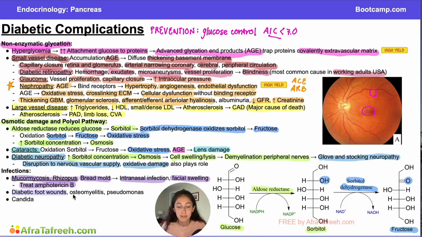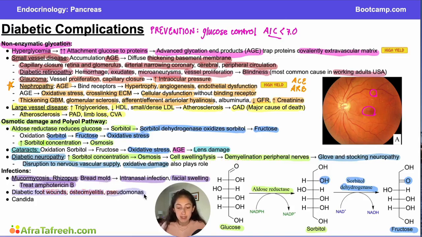So these wounds just kind of fester over time and can get worse and worse, which is why patients with diabetes are at an increased risk for osteomyelitis. If you have this wound that over time gets down all the way to bone and your bone is exposed, that's a huge risk for bacteria to get in there and cause osteomyelitis, which is why if you ever see a diabetic foot wound where you're able to stick something in there and touch bone, or you even have a high suspicion that bone is exposed, you need to get imaging to evaluate for osteomyelitis because the treatment is not the same as just a soft tissue infection.